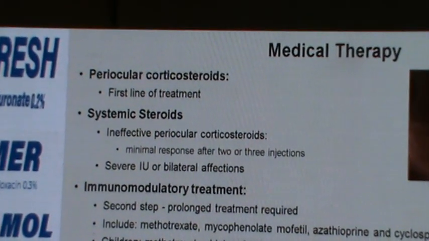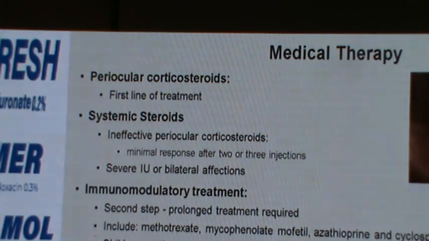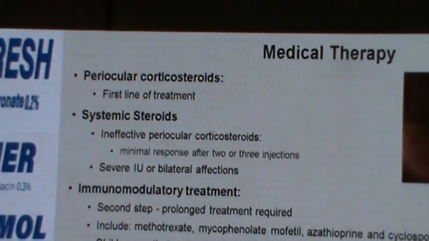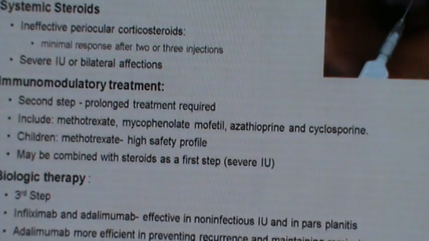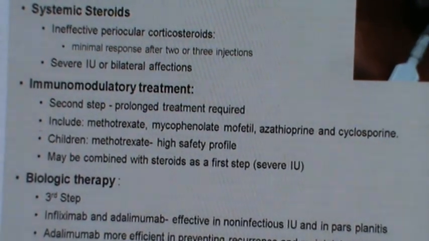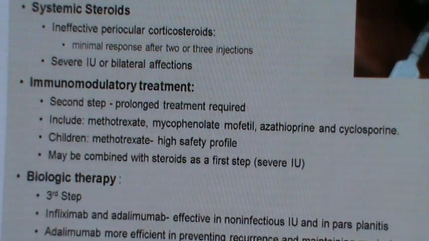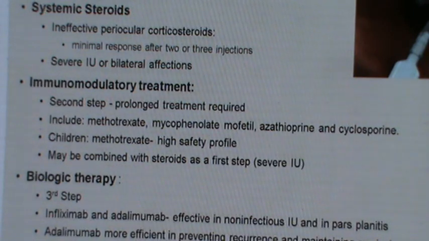If the patient is not responsive within 2 to 3 injections, we introduce systemic steroids. Or if they're bilateral, we start with systemic steroids in the first step. Immunomodulatory treatment can be combined with the first step of steroids, not waiting for the rapid tapering of steroids. From the onset, we can start immunosuppressive treatment.